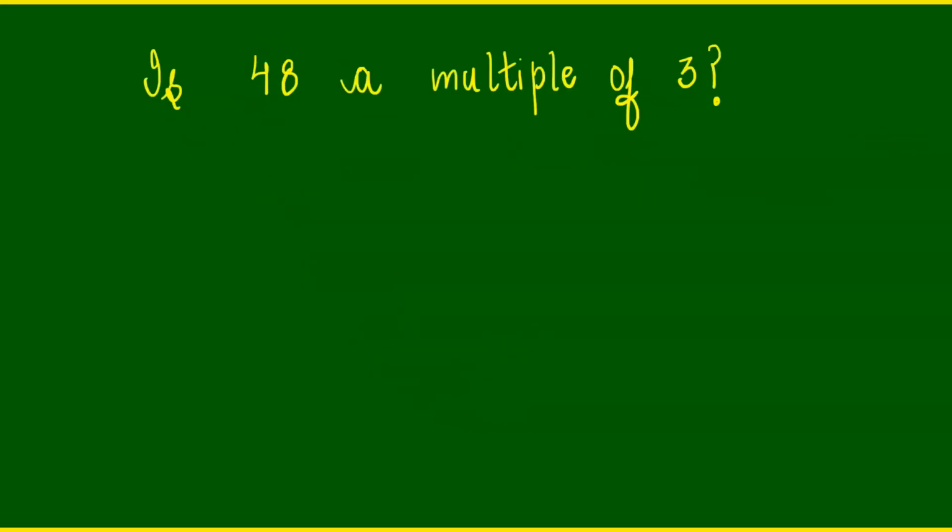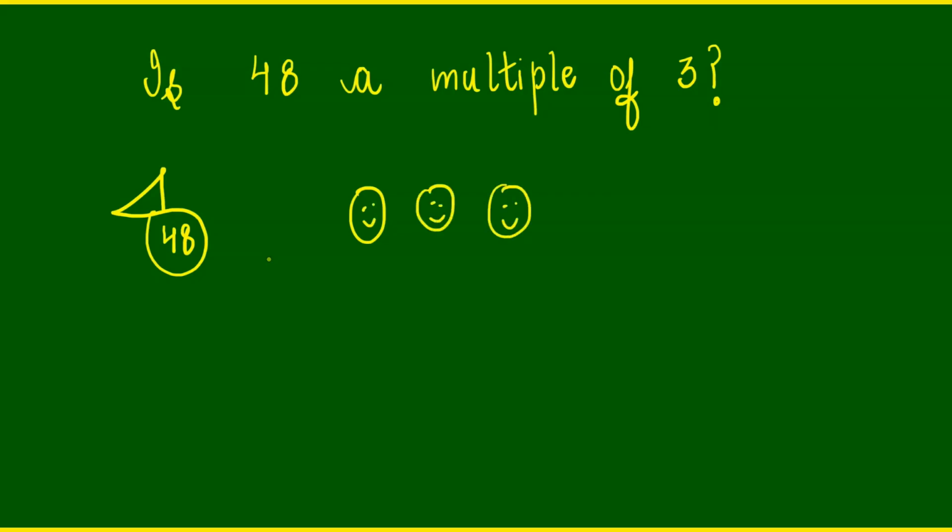Now, is 48 a multiple of 3? Now recollect the same thing that we have 48 candies and 3 children. But this time we are not going to distribute 1 each and list the multiples. We are going to use the long division method and we are going to divide 48 by 3.